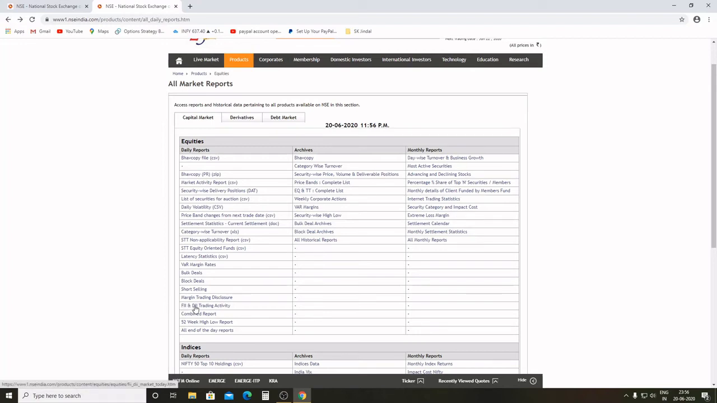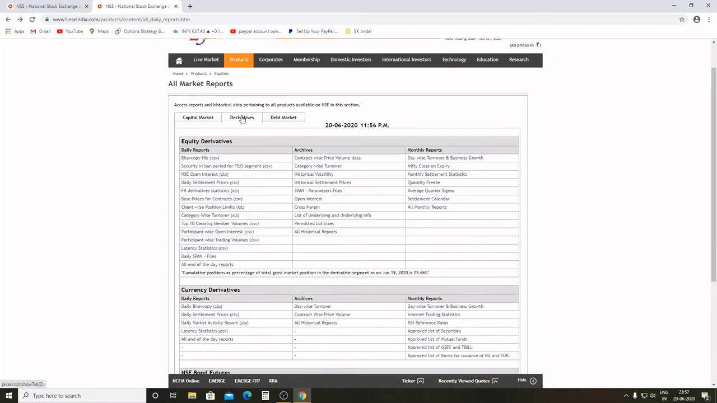So first is checking FIDI data, and then checking the market activity report, which would let you know which sectors were positive today or which sectors were negative today. Afterwards, to get a long term view of the market, you can check derivatives.